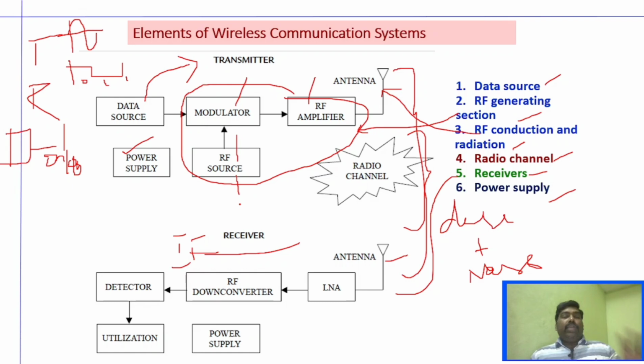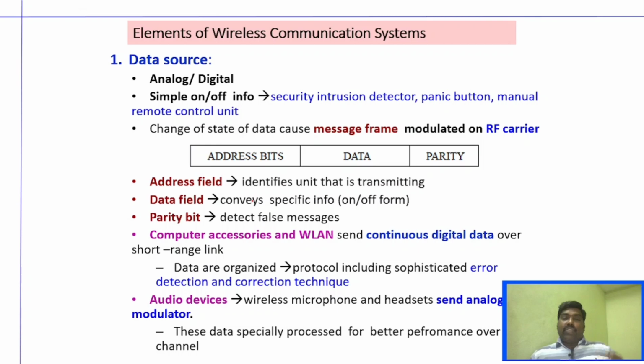So whatever information I have said right now, we will see in depth. So first is the data source. As I said, the data source can be analog or digital, right? And like I said, what is an analog signal, what is a digital signal?